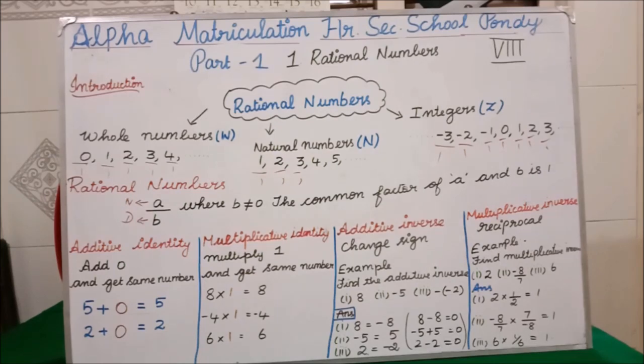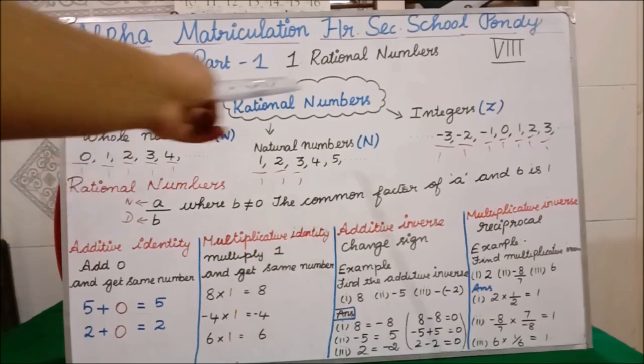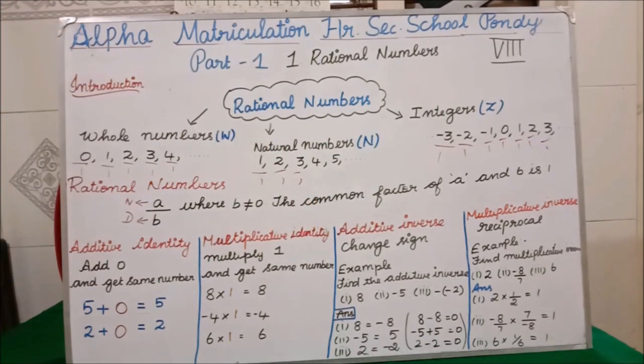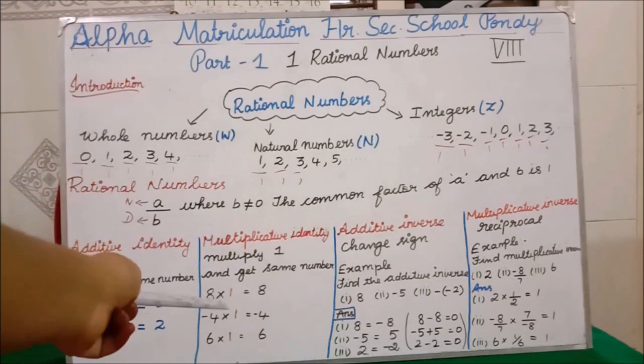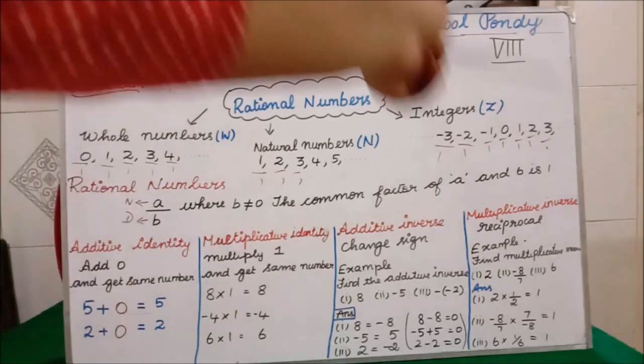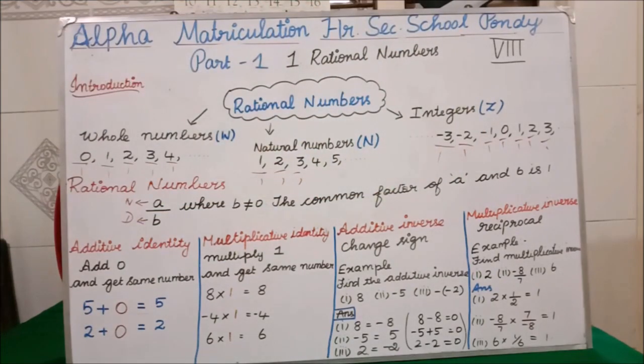Now we'll move on to the additive inverse. The opposite of additive identity is additive inverse. Similarly, the opposite of multiplicative identity is multiplicative inverse.